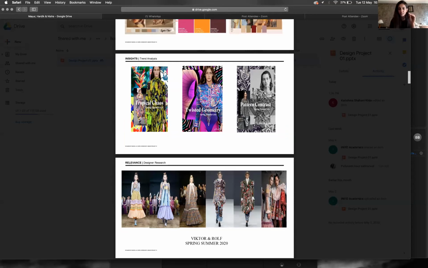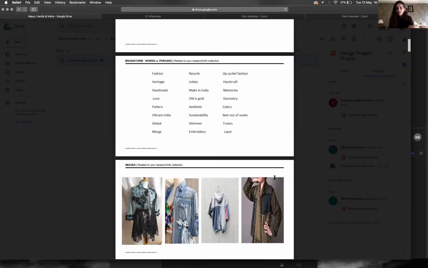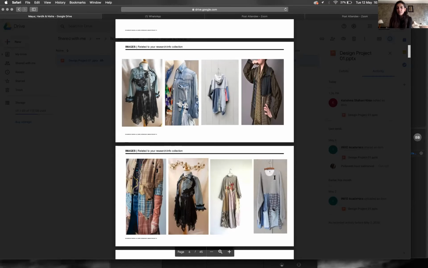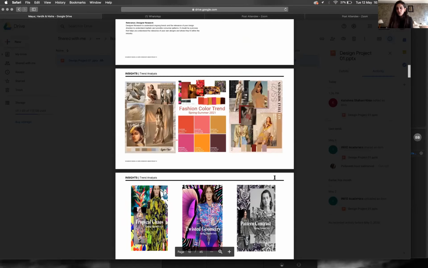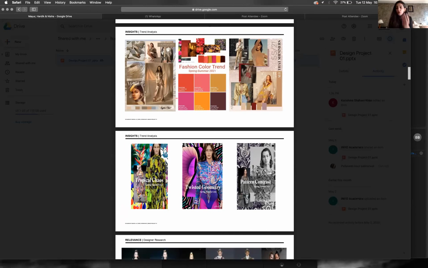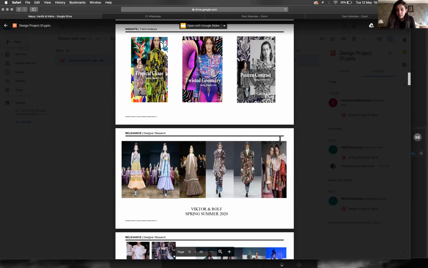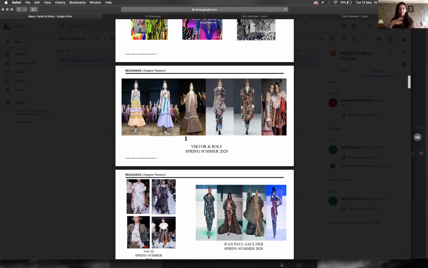It almost feels like a different person has done each part, which could be the case because I know there are three of you. When you're approaching this project, I want you to approach it as going from point A to point Z. I'm not doing point A, then point D, and then coming back. Unfortunately, that's what's happened with this project. If you look at the designer research, it's very big, but it is matching with your trend analysis. That is correct.